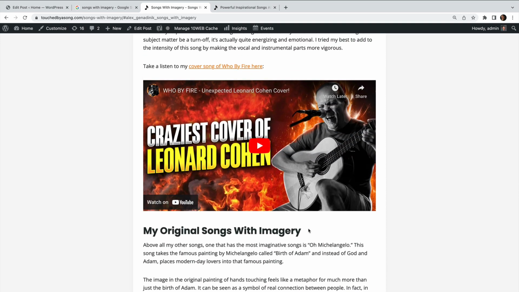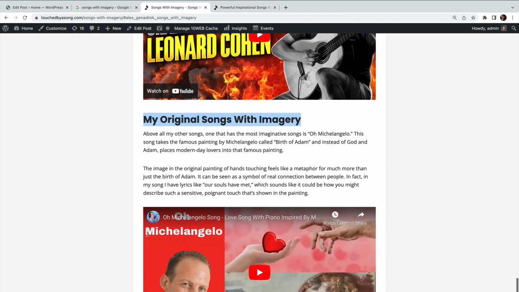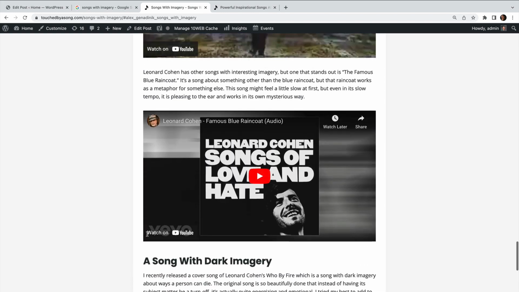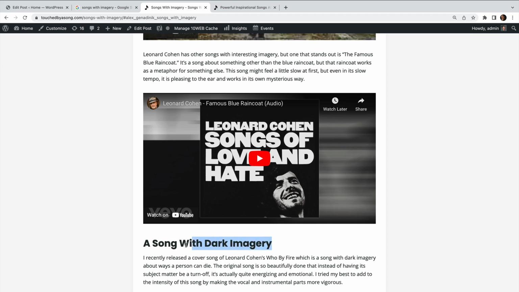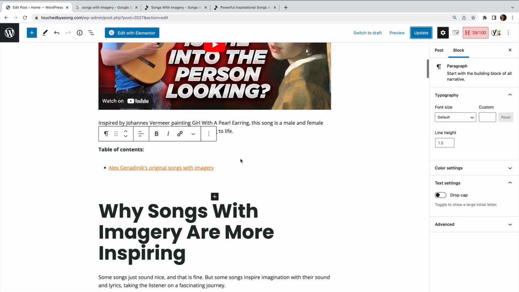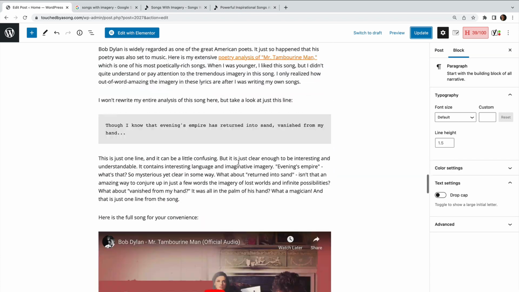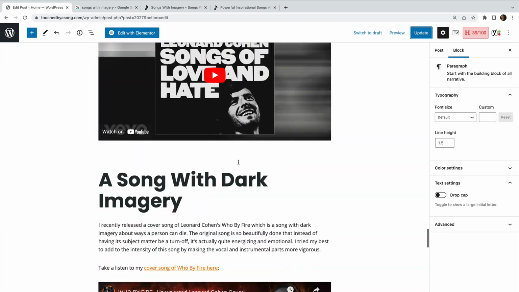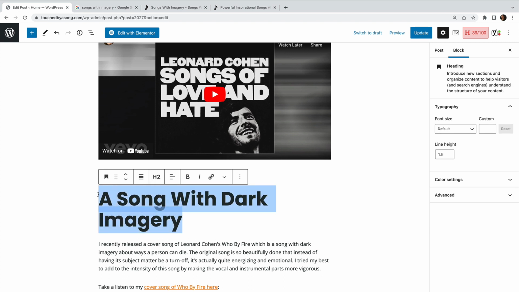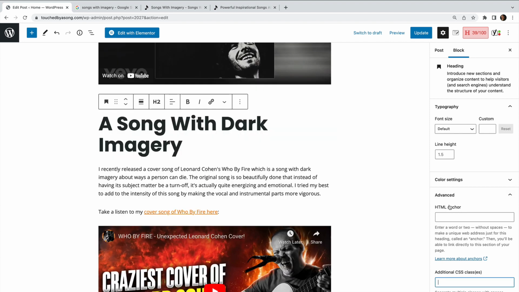Now our table of contents right now just has one item in it, but that's just because we're starting. So what we're going to do is add a song with dark imagery, whatever that is, just so that we learn how to do it. We're going to go all the way down and find that heading, song with dark imagery. We're going to highlight that, go on the block on the right, Advanced, and add the HTML anchor here.